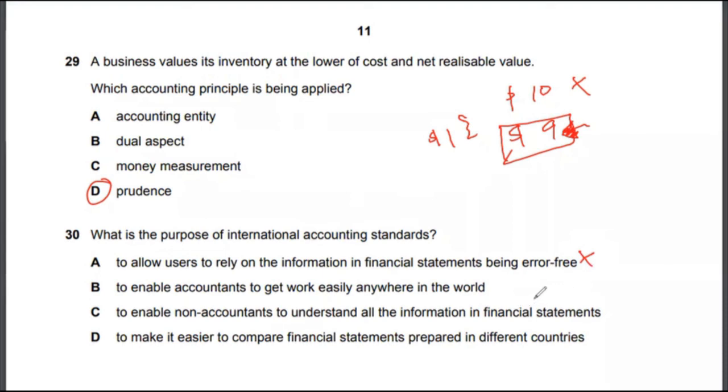To enable accountants to get work easily anywhere in the world? That is again not true. Accounting standards do not care about accountants at all. They care about standards. To enable non-accountants to understand all information in the financial statements? No, if you're not an accountant, it would be difficult for you to understand accounting information, as simple as that. It's like, you are not a doctor, so you cannot treat yourself or others. If you're sick, you have to go to a doctor, because only a doctor understands the nitty-gritty of what you are experiencing.